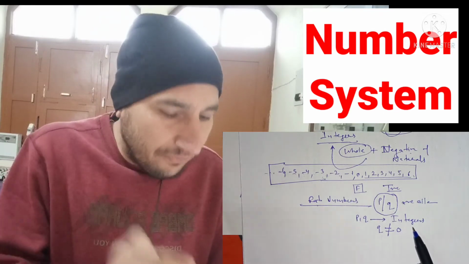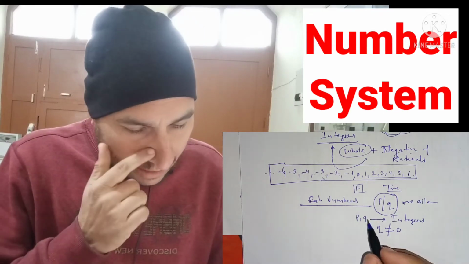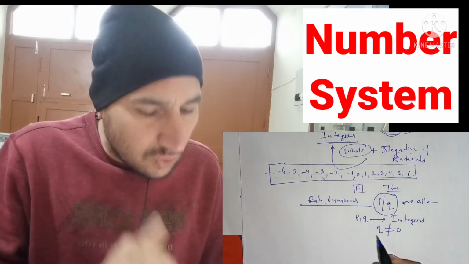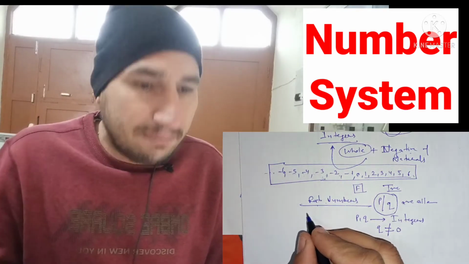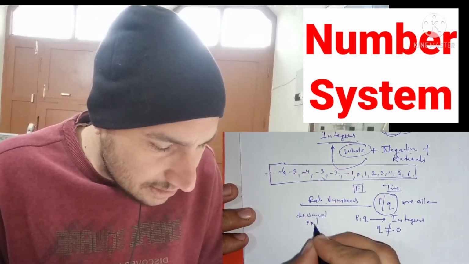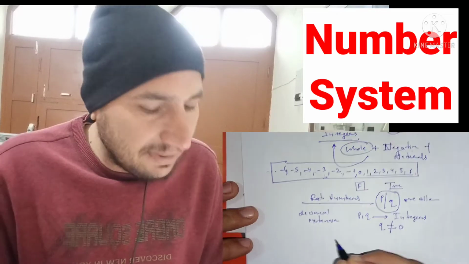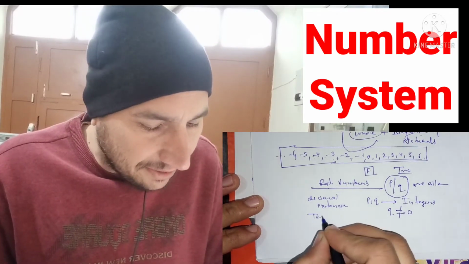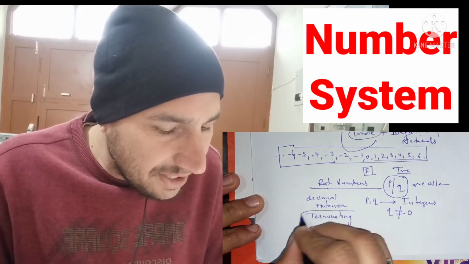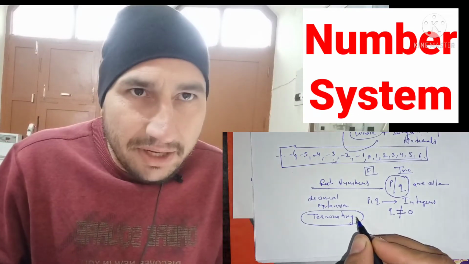And if I talk about the definition in 9th class, rational numbers are those numbers whose decimal expansion is terminating. So what is the meaning of terminating?